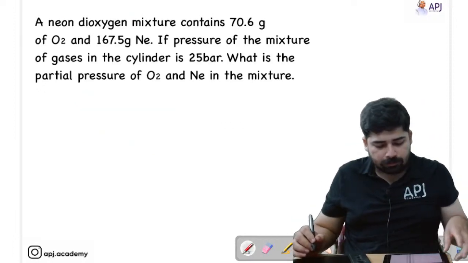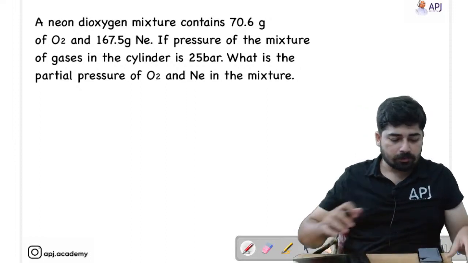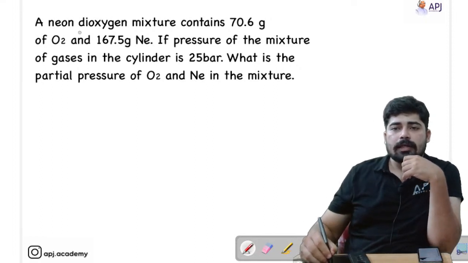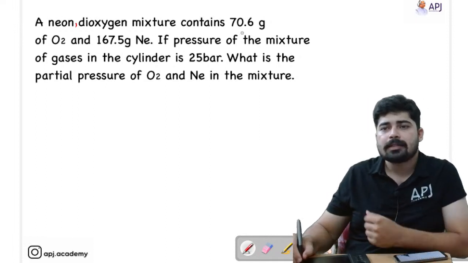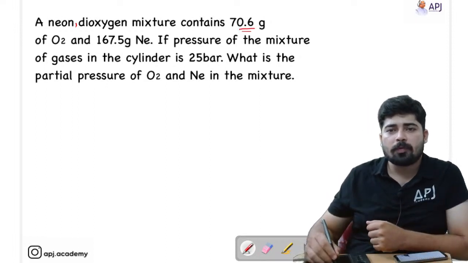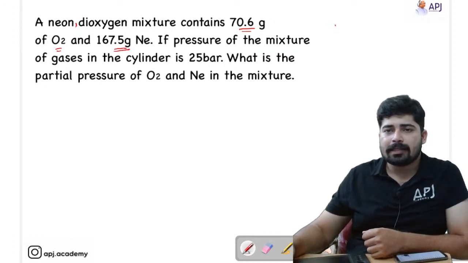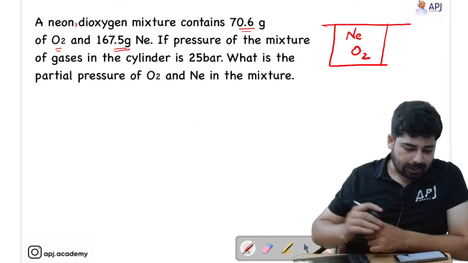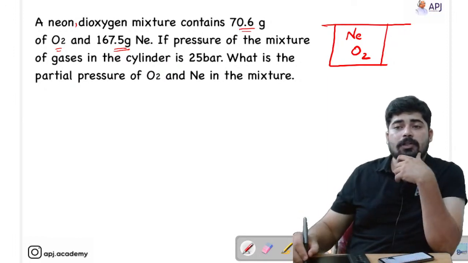So this is the question. You can try solving this question. A neon dioxygen mixture contains 70.6 gram of O2 and 167.5 gram of neon. That means in a container we have a mixture of gas, that means it consists of neon and oxygen gas. Okay, so they have given the weight of both the gases.